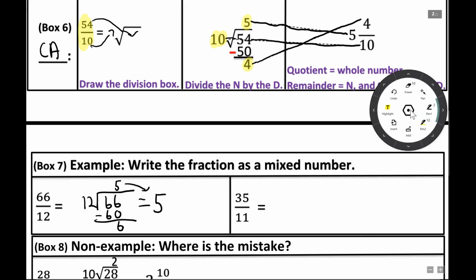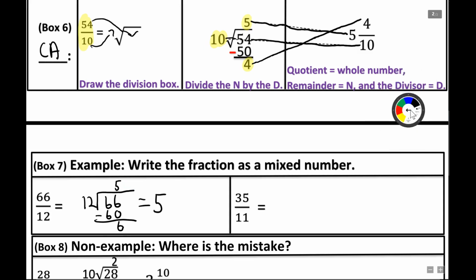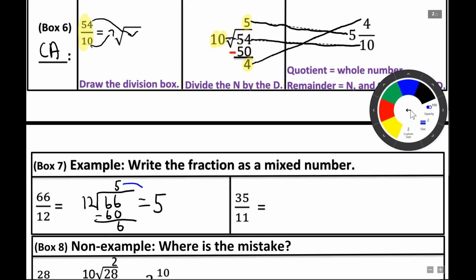I'll do it in different colors for you. I think that might make it nice and clear for you to see. So we'll do this 5 in blue, or even try to draw it again in blue for you. So I get 5.